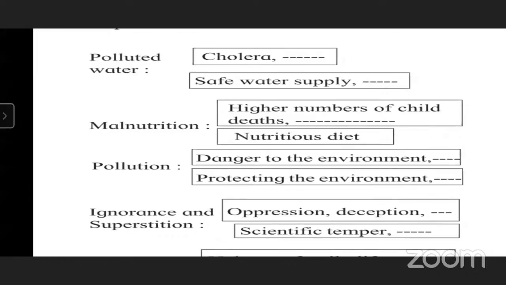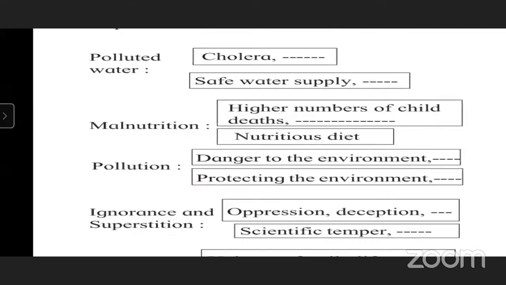Second is malnutrition, a higher number of child deaths due to malnutrition. The second thing is stunted physical growth. And nutritious diet. What is the remedy? Remedies means how can we overcome such problems? Nutritious diet. Along with nutritious diets, what can we do? We can keep our environment clean and neat.